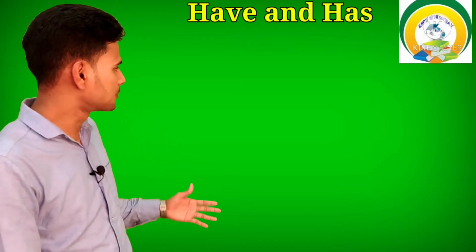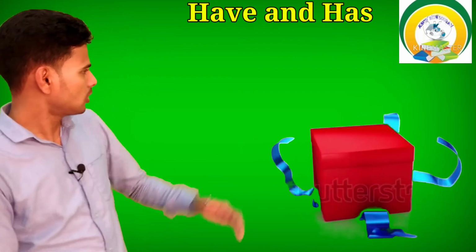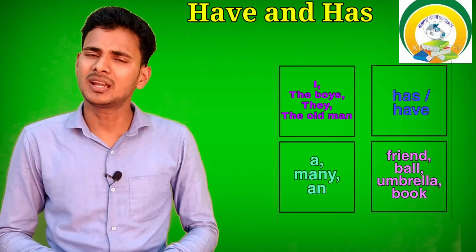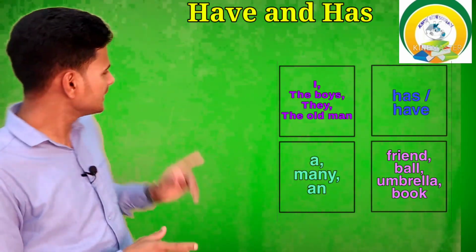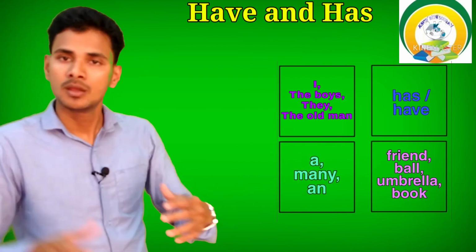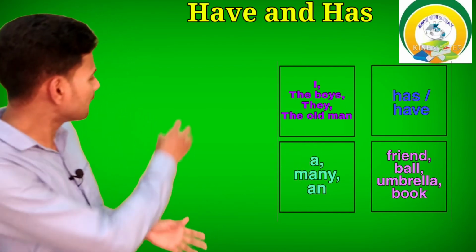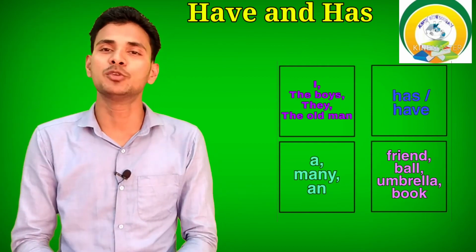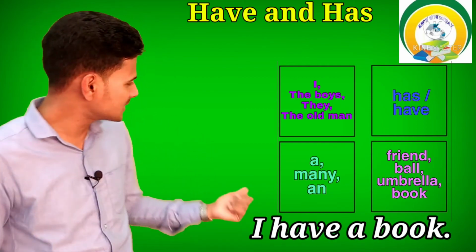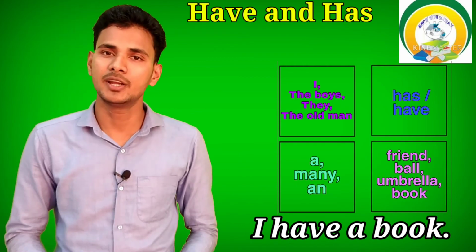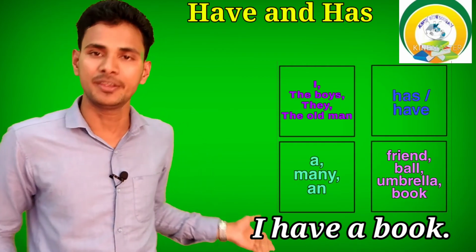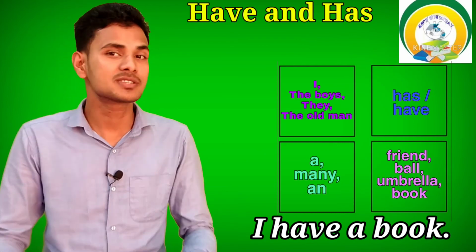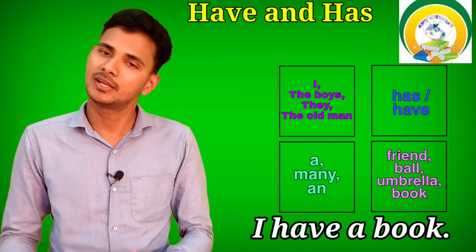Now this is the last box. Now open the box. Okay, in this box there is a lesson. That lesson gives us four squares, and in each square you will find a few words. Now what is your task? You have to take them out one by one and make your own sentences by using have and has. One is done for you, and do the others and check your answers with your teacher or your parents, or you can send them in our comment box and we will check them.